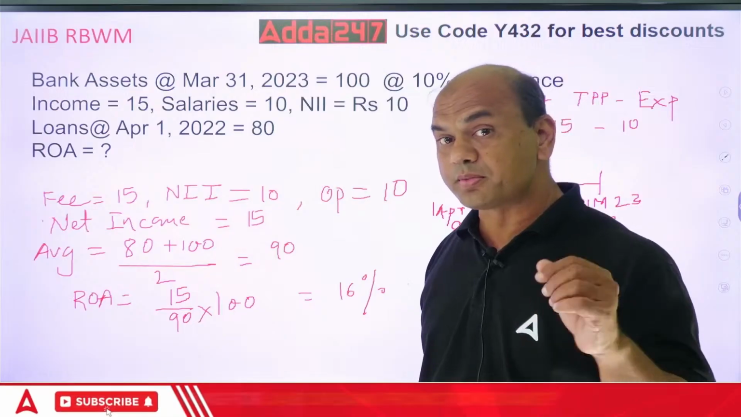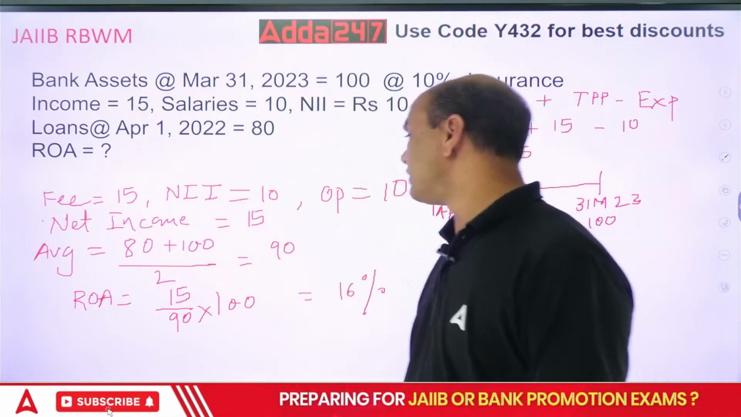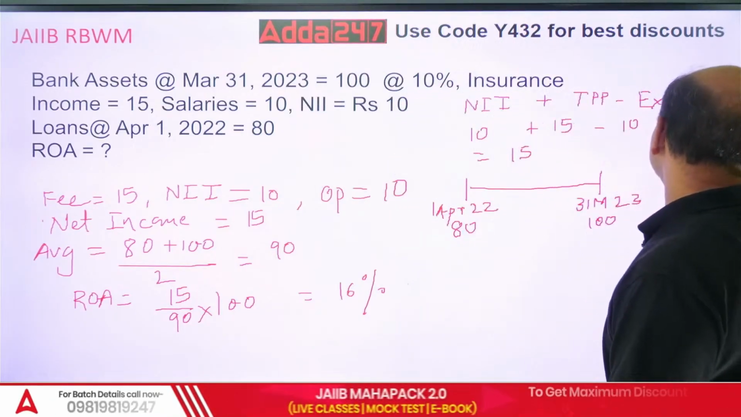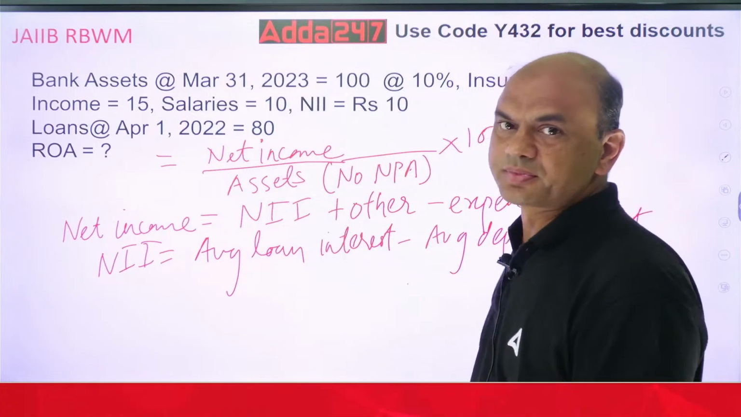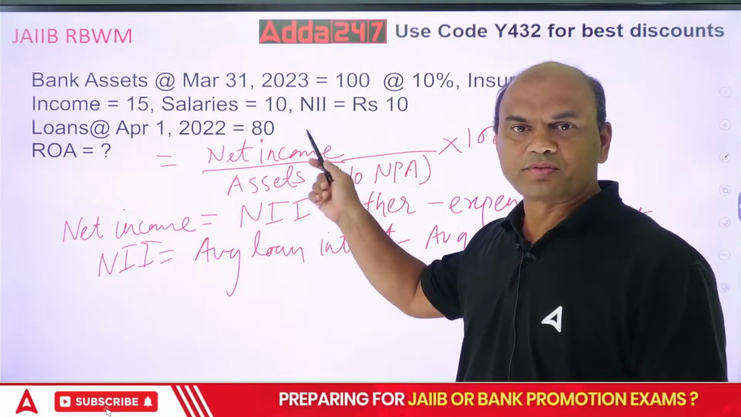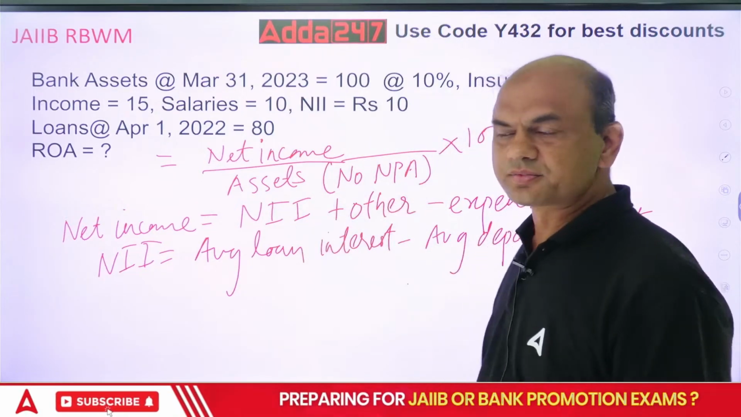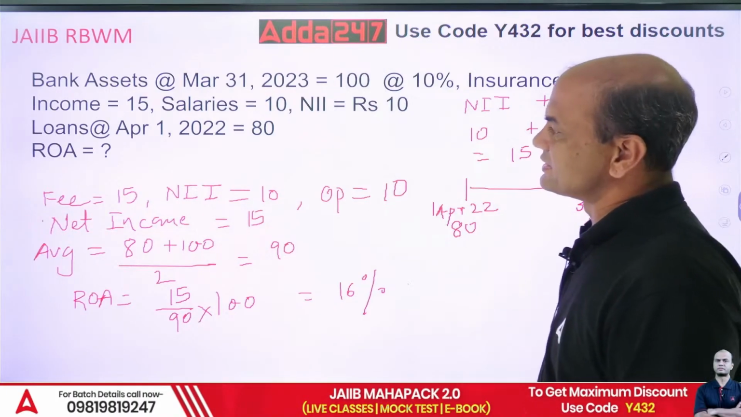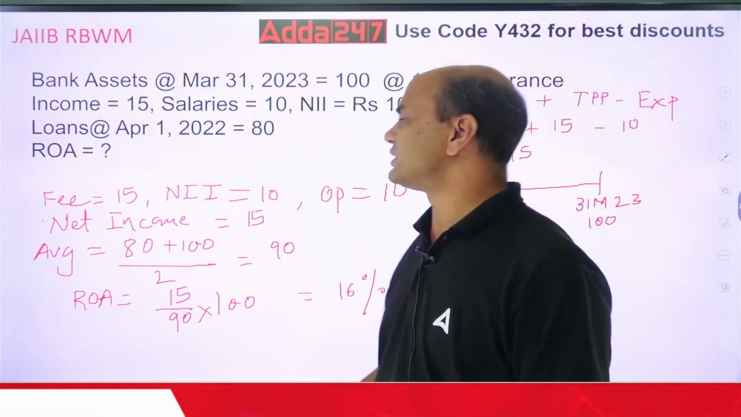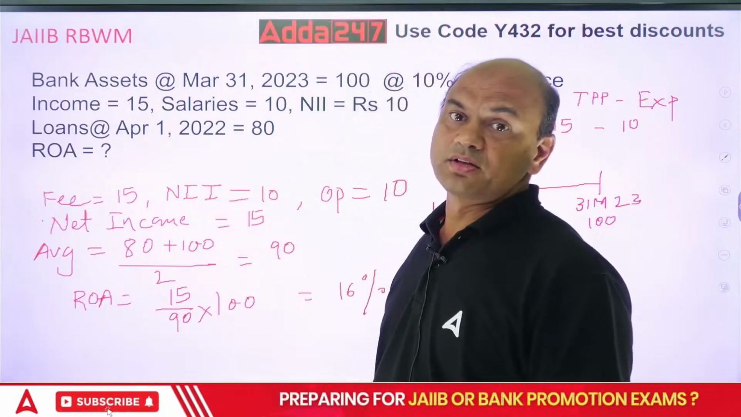Now what is my formula for ROA? My formula for ROA is, what did I give you earlier? Net income upon assets. So net income I've got it now, 15. But what about assets? You have to find out average assets. Now what is my average assets? For this, look at this.